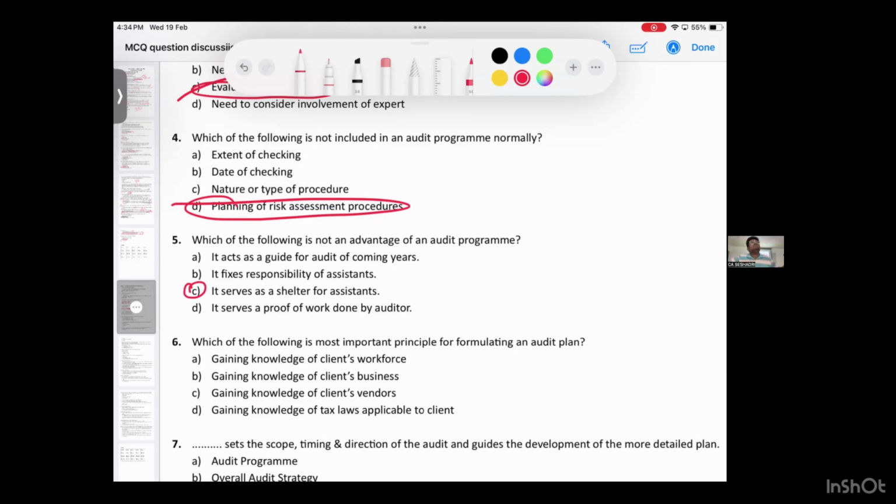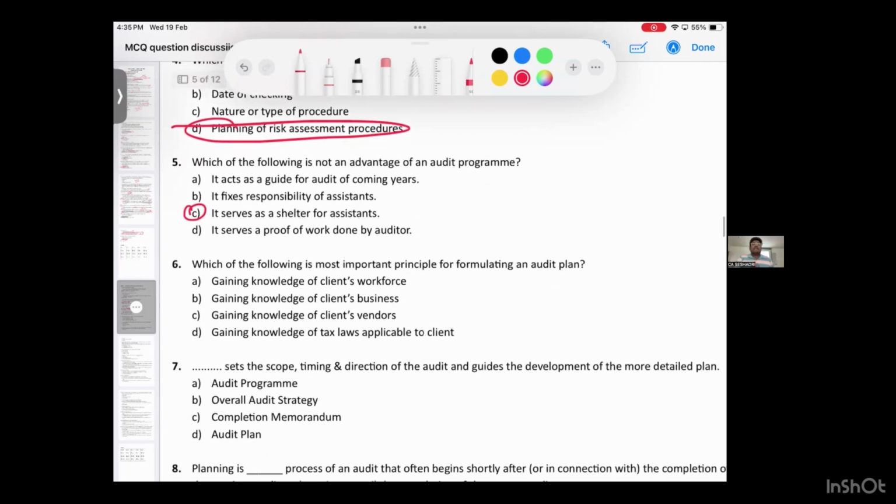Out of box they won't think. They will keep sitting inside this. Whether that is allowed in audit? No, they have to think out of box. And even if there is fraud in matters not mentioned in the audit program, assistants should go and check it. Can they shelter behind this program? No. Option number C is the answer.